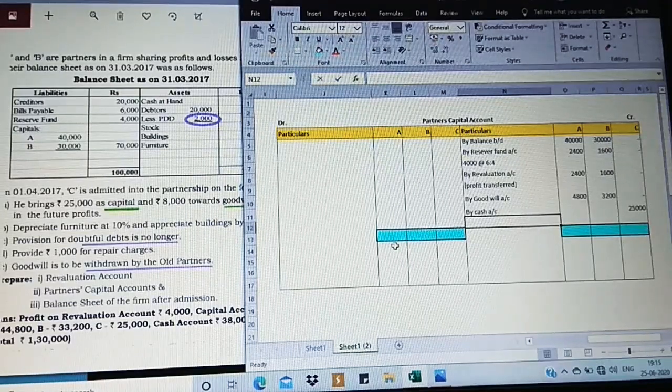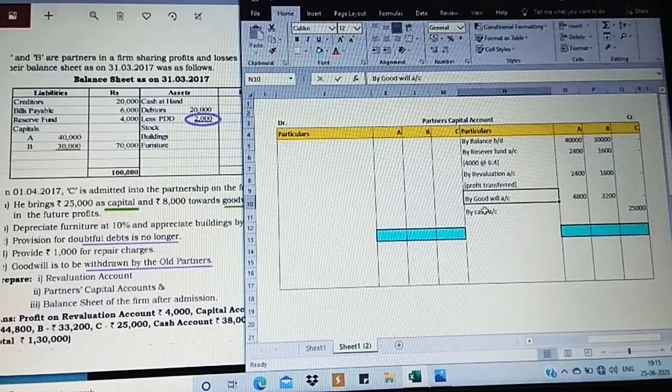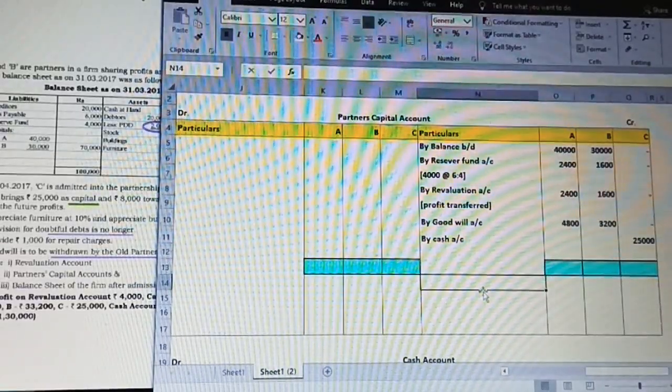Now just observe here in partners' capital account, opening capital, reserve fund, profit and loss account to be checked by us. If it is on the debit side, post on the credit side. If it is on the credit side, post on the debit side. And then after that, check the revaluation account first. If you have a profit, it will be on the credit side. If it is a loss, it is going to be posted on the debit side. Then goodwill, always goodwill will be transferred on the credit side when you're posting it. After that, the new partner's capital. Now we have completed the credit side of partner's capital account.